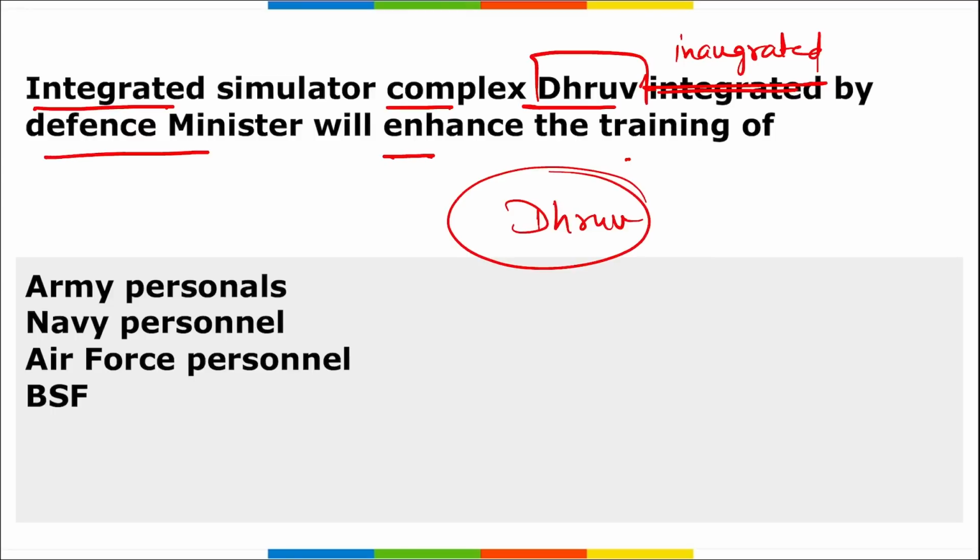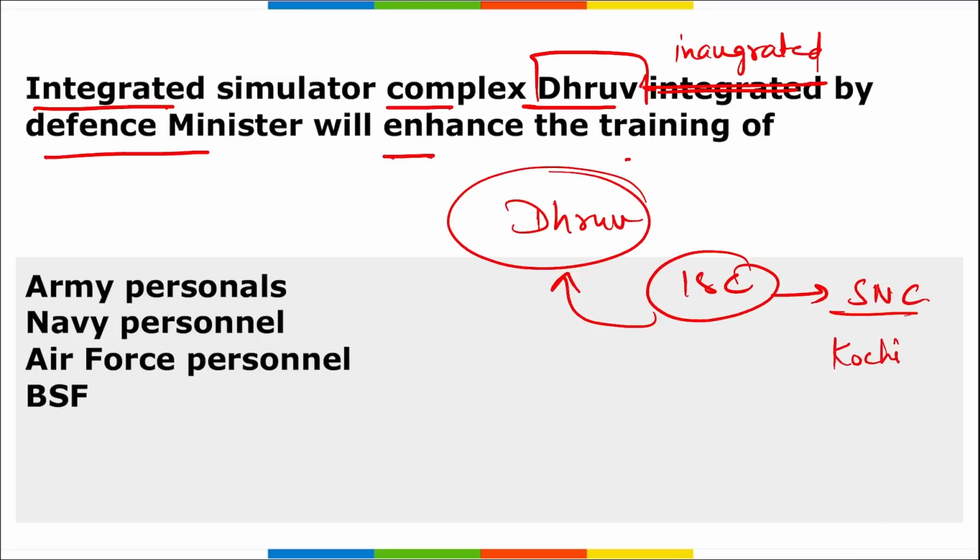And remember, Defense Minister Rajnath Singh has inaugurated this integrated simulator complex, ISC, that is Dhruv. And where was this inaugurated? It was inaugurated at the Southern Naval Command, that is in Kochi, Kerala. So the first question is, where was this integrated simulator complex by the name Dhruv inaugurated by Defense Minister Rajnath Singh? The location here becomes Southern Naval Command, Kochi, Kerala.